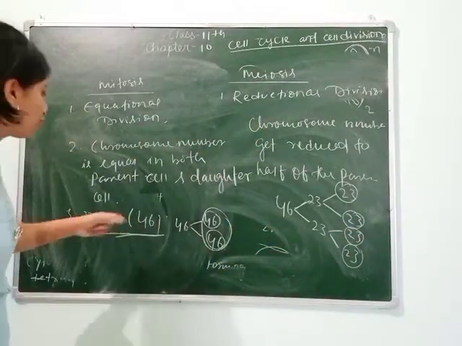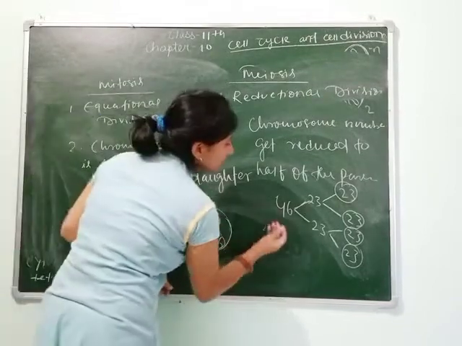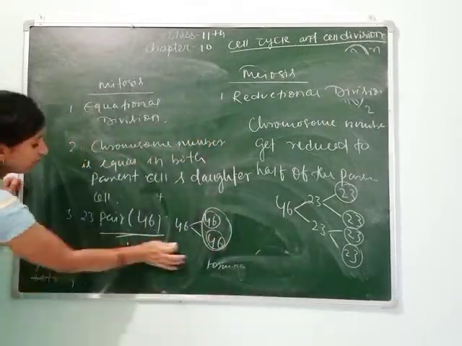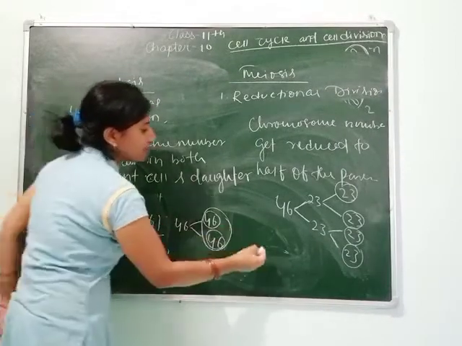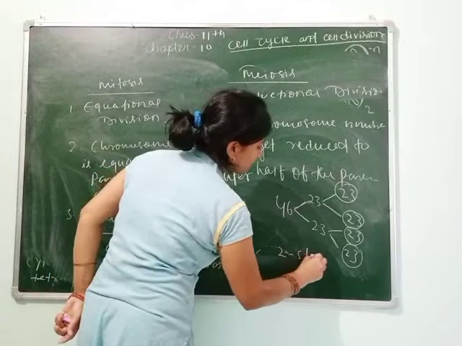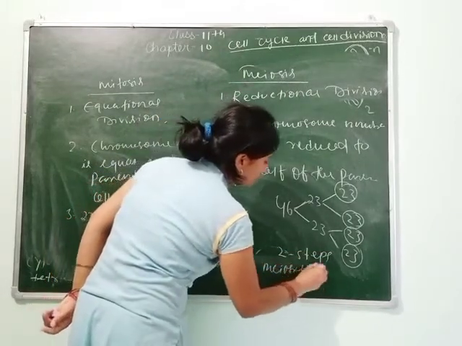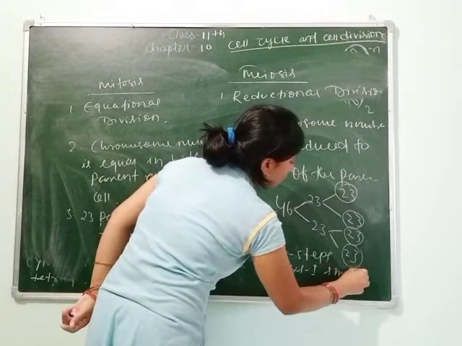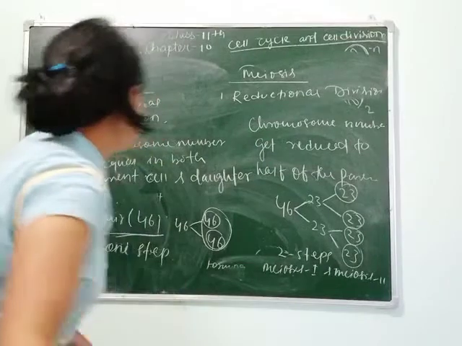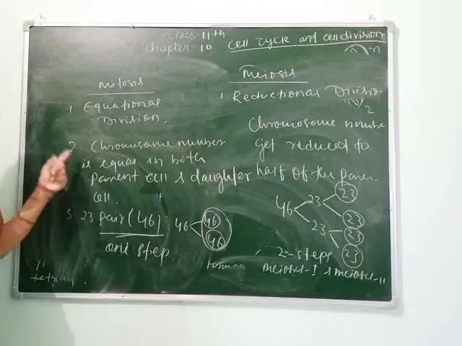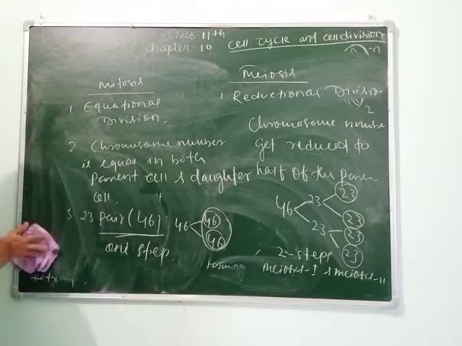Mitosis is completed in 1 step, whereas meiosis is completed through 2 steps, that is meiosis 1 and meiosis 2. If we see, you can write these differences. If the question comes, what is the difference between mitosis and meiosis, you can write this.